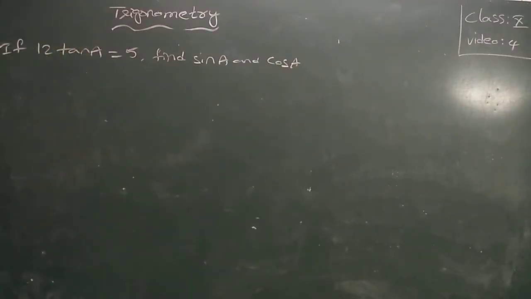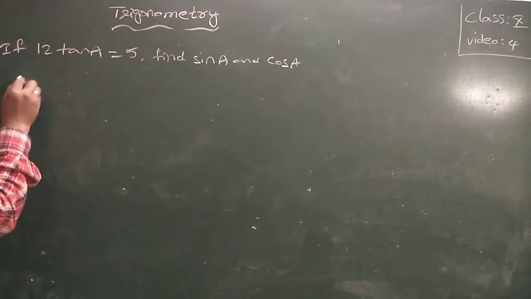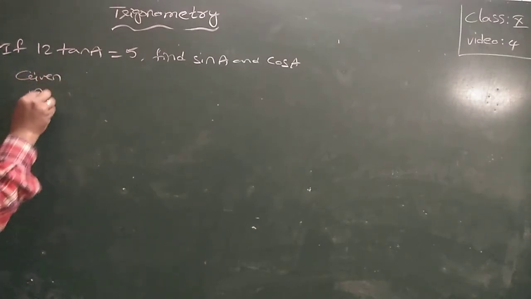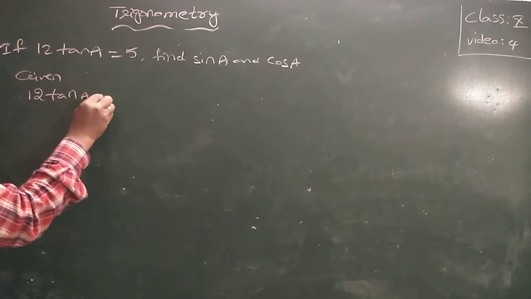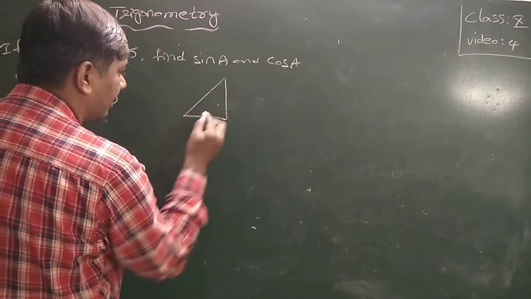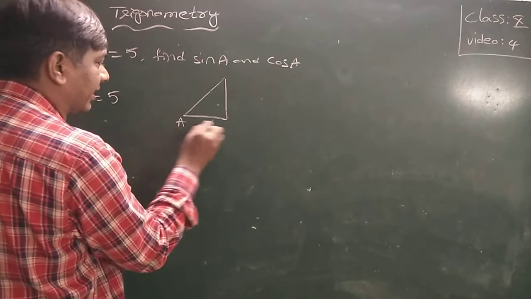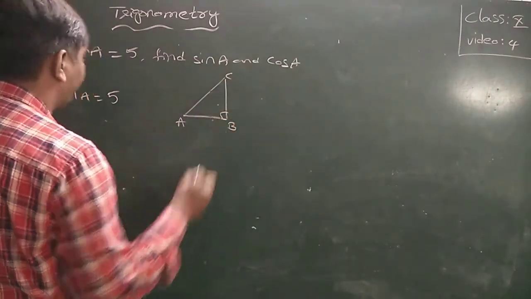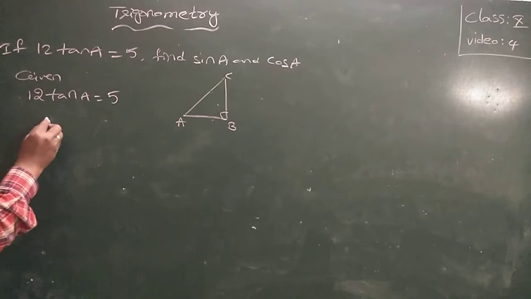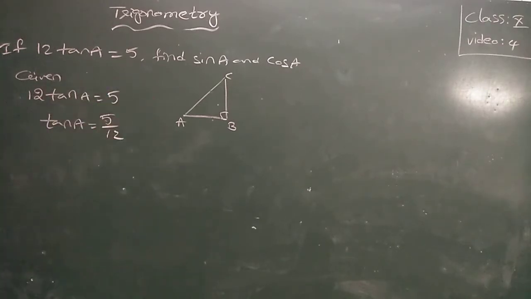Is it visible to everyone? Now given is 12 tan A is equal to 5. Draw a rough right angle triangle. Obviously A is not the right angle, so A will be here. I am taking B, C. Now 12 tan A is equal to 5, so tan A is equal to 5 by 12. If I send 12 to this side, 5 by 12.